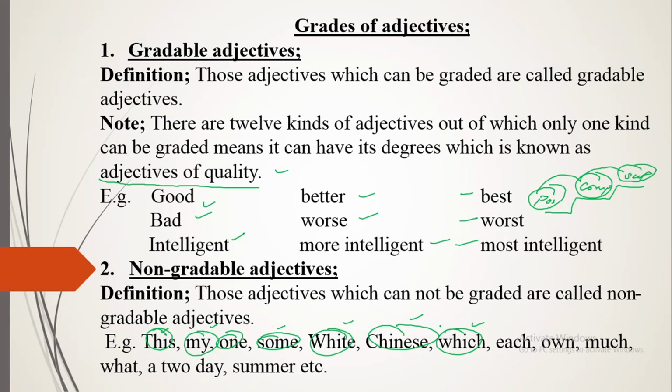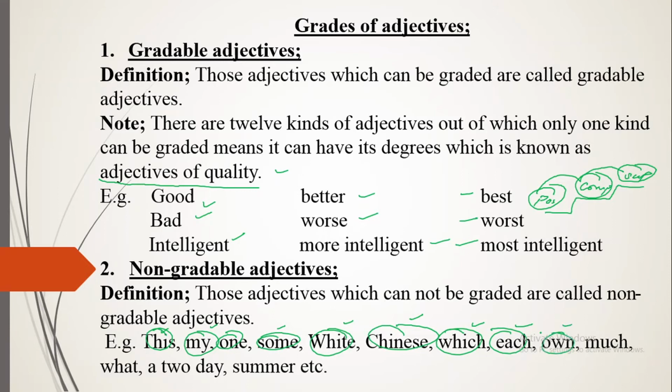In the same way, each, every, either, neither are distributive adjectives which cannot be graded. We cannot say each, eacher, eachest, every, everyer, everyest, either, eitherer, eitherest, neither, neitherer, neitherest. They are called non-gradable adjectives.